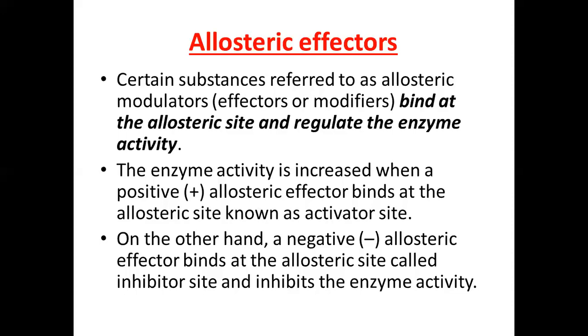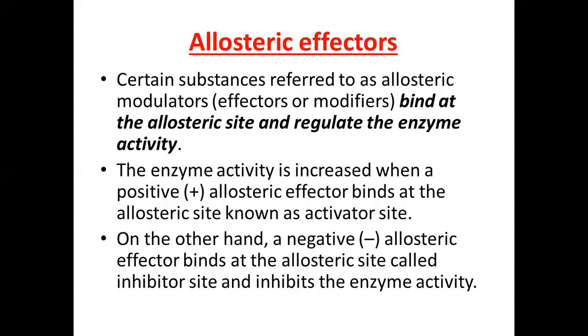Enzyme activity is increased when the positive allosteric effector binds at the allosteric site, which is known as the activator site. On the other hand, if a negative allosteric effector binds at the allosteric site, which is called the inhibitor site, the overall enzyme activity will be inhibited.